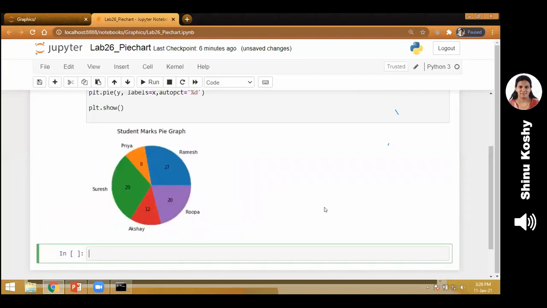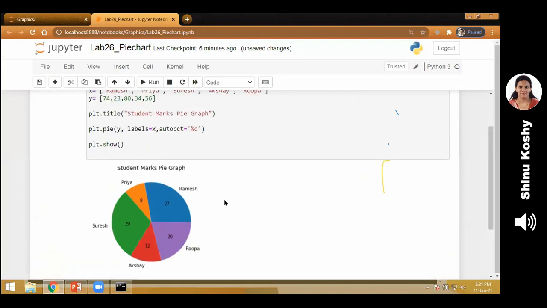Can you see the pie chart? Can you see the title? I had given the title as students marks pie graph. Can you see the labels? When I give labels equals X, X represented the students' names, right? So that is the label being shown outside the pie chart. Can you see the values inside?